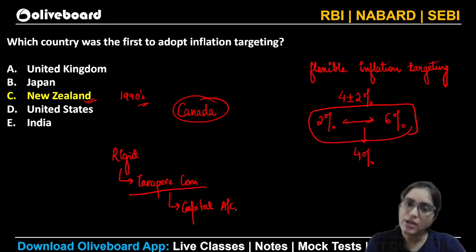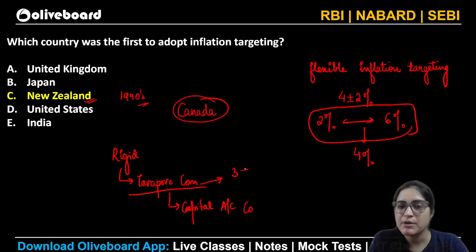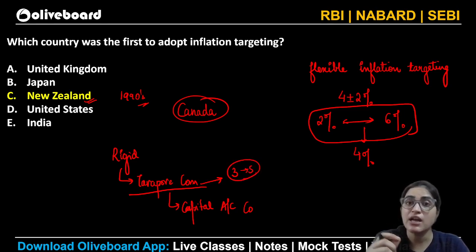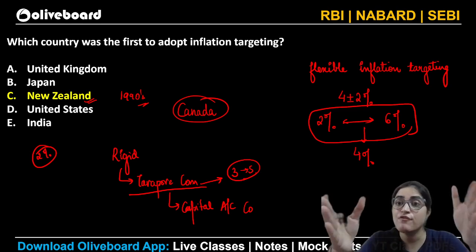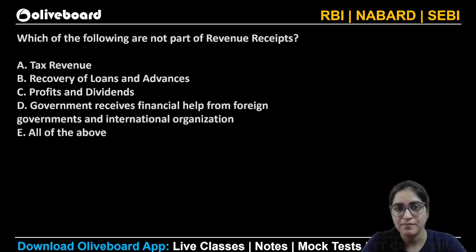When I talk about capital account convertibility, the Tarapur committee said that you can only go forward with this capital account if and only if your inflation targeting stands somewhat rigid between a bracket of 3 to 5%. In some countries, they also have inflation targeting as rigid as having just 2%. So, that's the kind of rigidity that is there. But in India, we would say it is more or less flexible because there is a band, a range of 4%, which is definitely flexible.